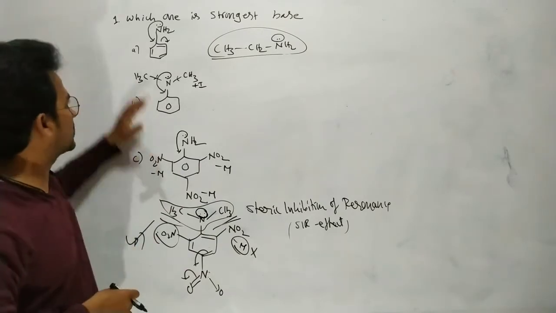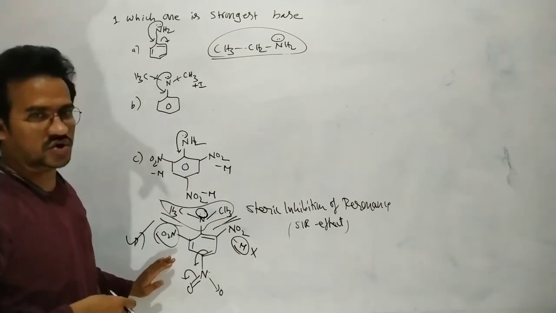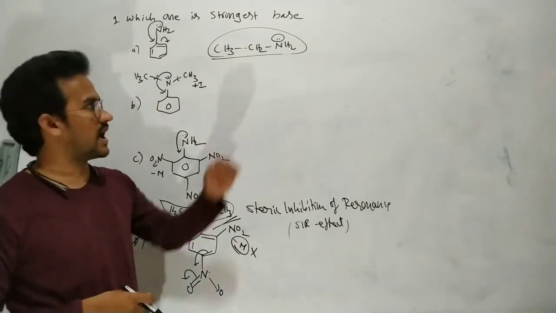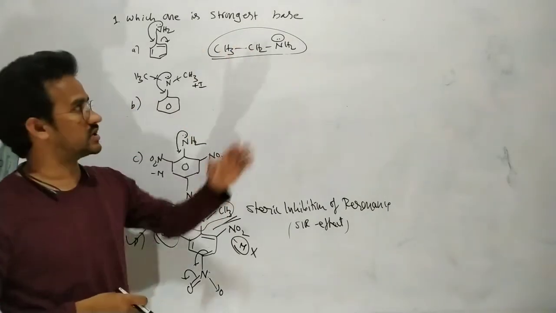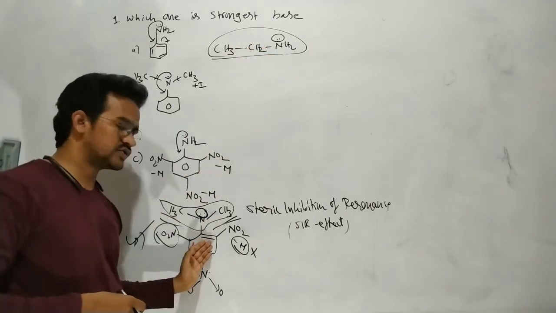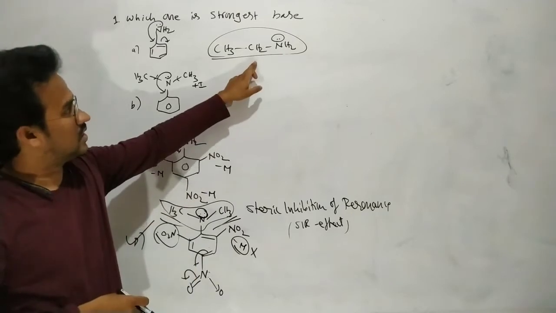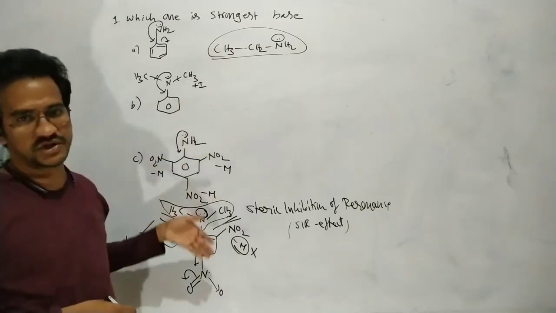So finally, among the options A, B, C, D, D is the strong base. Among all these four bases, the aliphatic amine is a strong base because there is no delocalization. Of course, here also there is no delocalization, but some minus I effect is working. That's why it is a stronger base than option D.